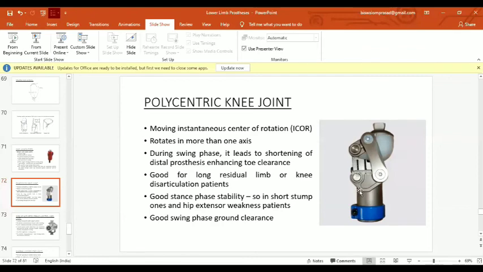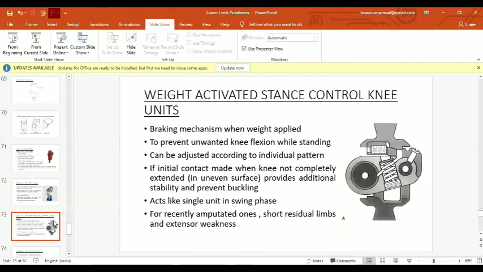That's why the length of the prosthesis decreases during the swing phase, so ground clearance is much better achieved. It is often good for the long residual limb or knee disarticulation patient. For knee disarticulation and transfemoral patients, there are several lengths or dimensions available for the polycentric knee joint.